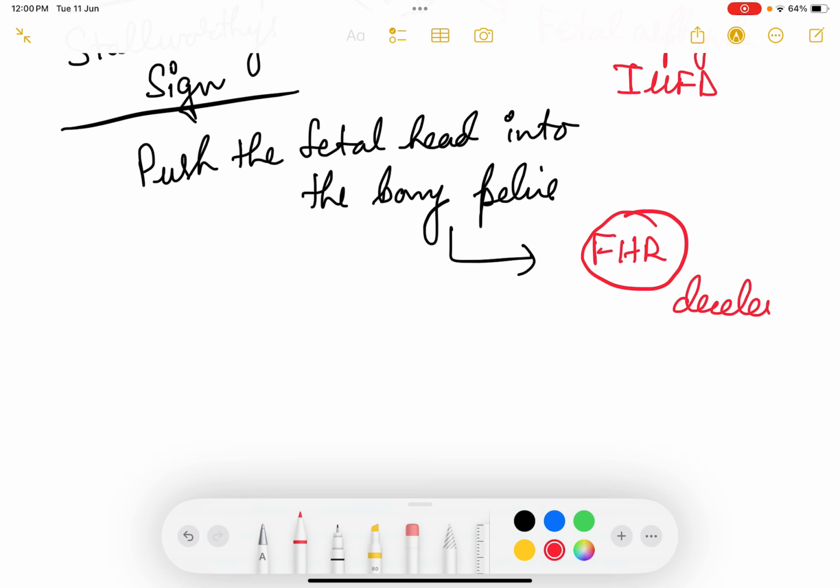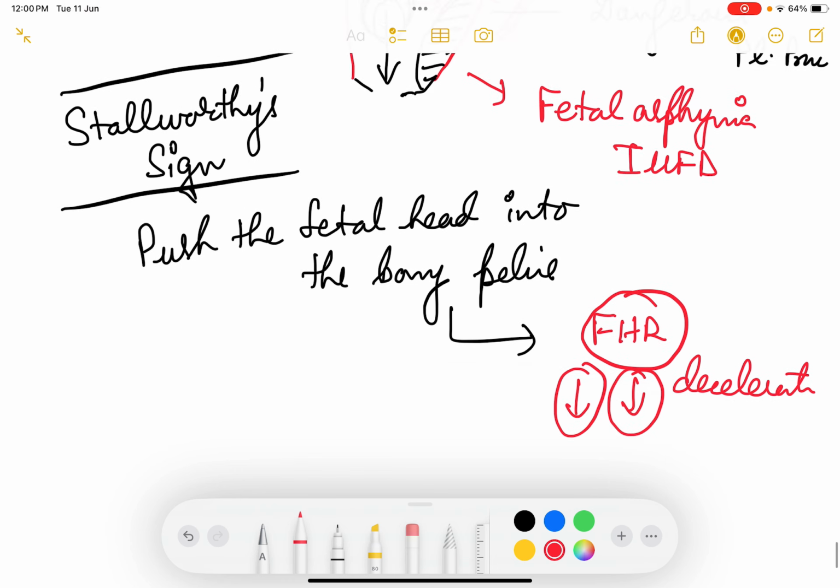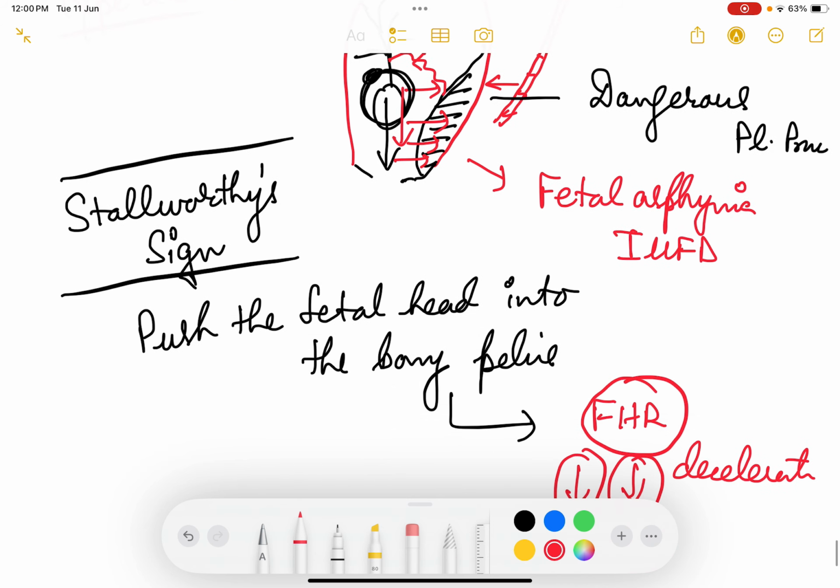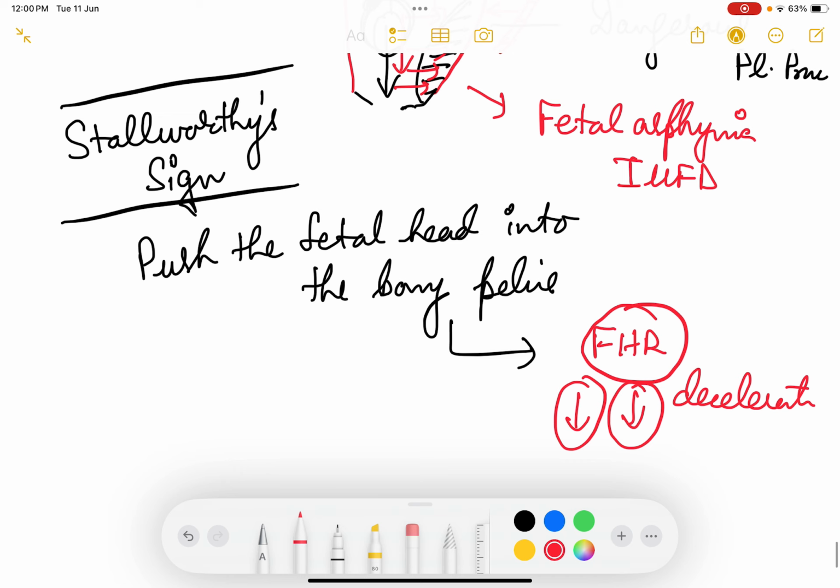There will be decelerations, that is, fetal heart rate will decrease every time you try to push, because every time you try to push the head into the pelvis, it will start compressing the placenta, and the placenta will get compressed, so the umbilical cord will get compressed and less blood will reach the baby, and there will be fetal heart rate deceleration. So slowing of the fetal heart rate on pressing the head down into the pelvis and prompt recovery on release